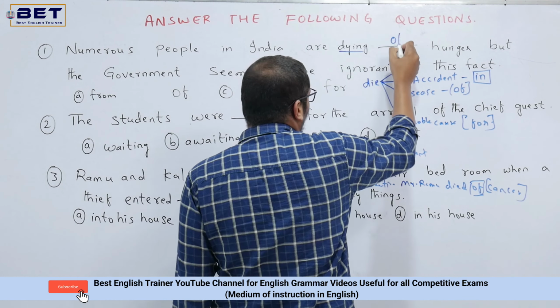Now finally, in these 2 options, we have waiting and awaiting. Out of these 2 options, what is the right answer? It is waiting for. Now why is waiting for right here? The major reason is that for has been given, and whenever for is there, you need to write it as waiting only. Awaiting for, can we write? No, never write awaiting for. If you write awaiting for, that's completely wrong. So awaiting, remove for, that is right. Waiting for, that is right again. Okay, this is right and this is altogether wrong over there. So finally, what is the option we have? Waiting is right. Option A is right over there.